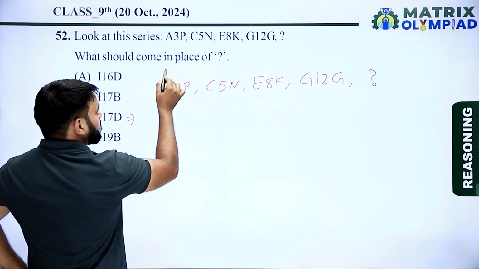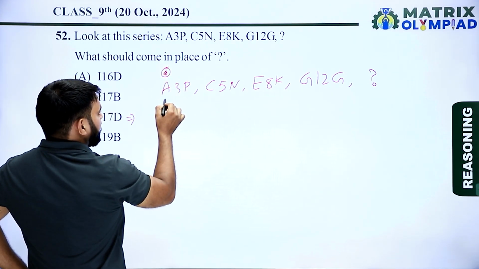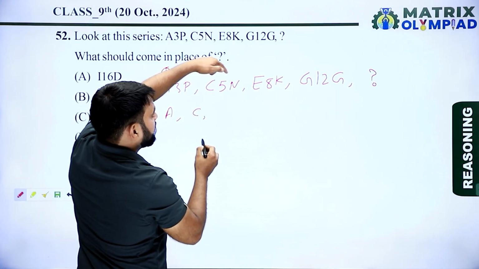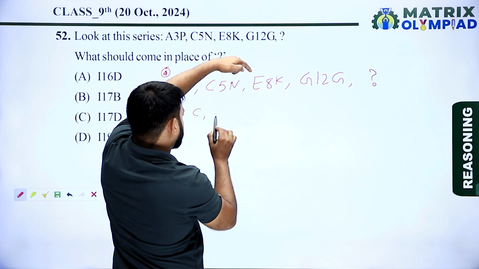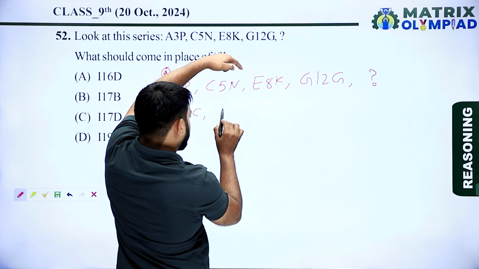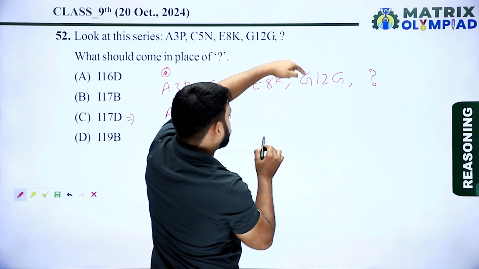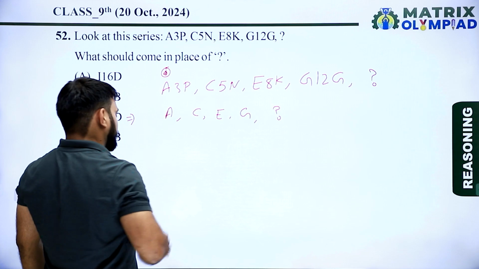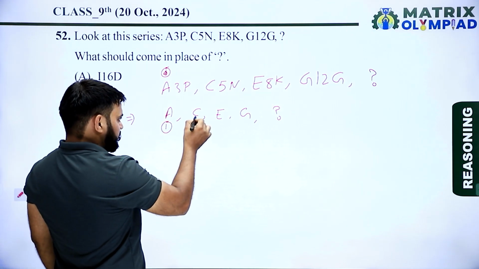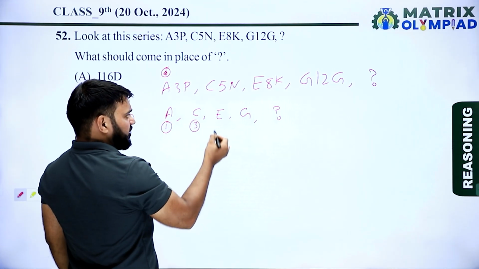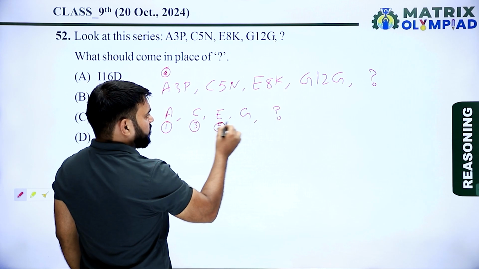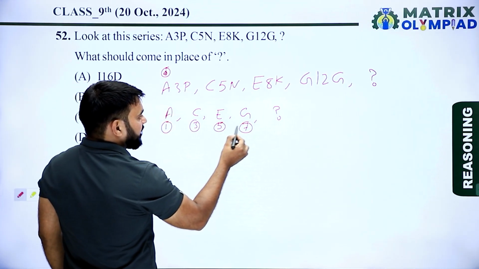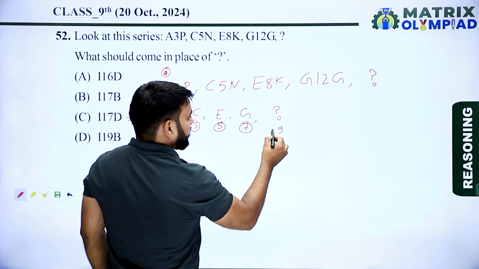The first alphabet of the first term is A, of the second term is C, of the third term is E, of the fourth term is G, and after G the next is missing. The place value of A is 1, of C is 3, of E is 5, of G is 7, now next is 1, 3, 5, 7, now next is 9.